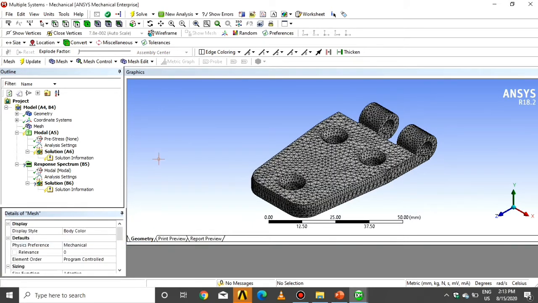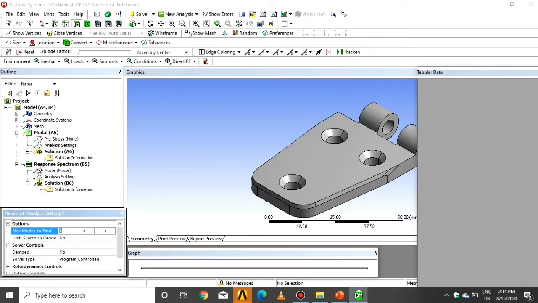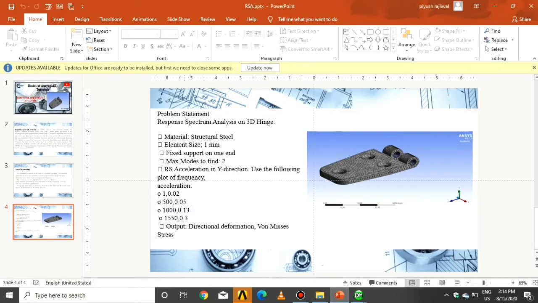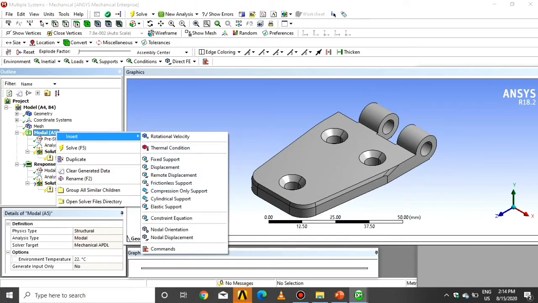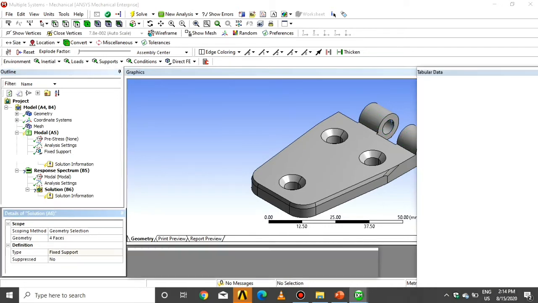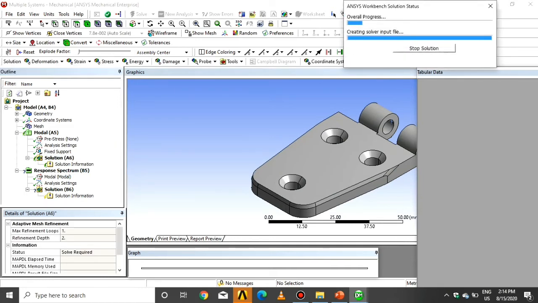As we see that the elements are good, so go through the analysis settings, give the mode shape 2 as per the problem statement. Click on Model, click on Insert, click on Fixed Support, click on the one end and say Apply, click on Solution and say Solve. Wait some time for the tab of the output to open.